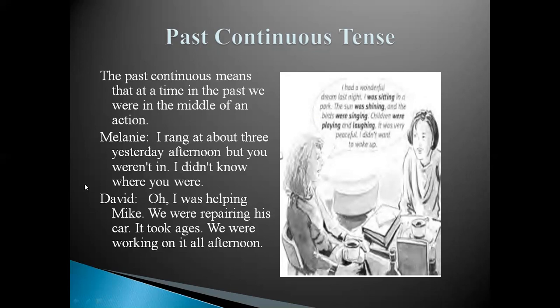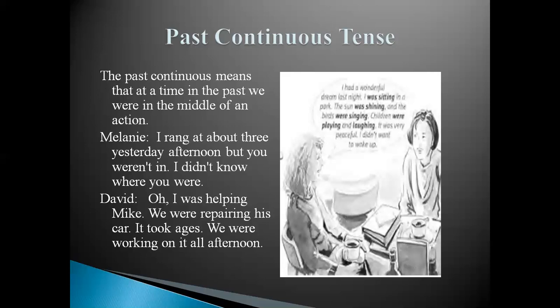Similarly, look at this short dialogue here. Malene and David are talking, and Malene inquires what he was doing when she rang him at 3 the last day, and David replies, "Oh, I was sleeping. Mike and I were repairing his car. It took ages. We were working on it all afternoon."